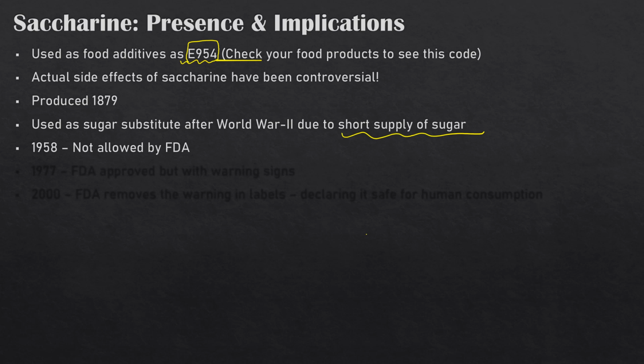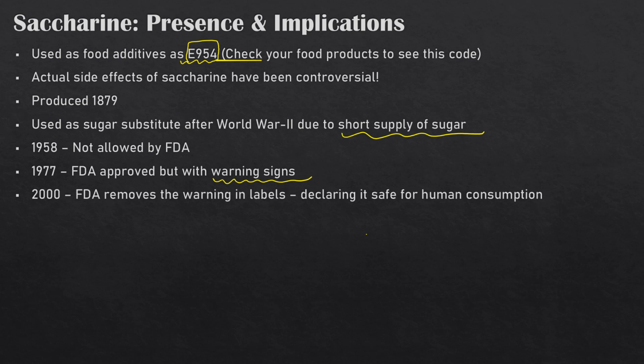Later, some of the companies which were branding or producing saccharine suggested some data, and the FDA approved its use in 1977, but with warning signs that it can potentially be harmful. And then the debate started again, and a number of famous people appeared both for and against the use of saccharine in food products. Later, in 2000, the FDA removed those warning labels. Some environmental protection agencies also came in support of the FDA, and they declared that it is safe for human consumption.